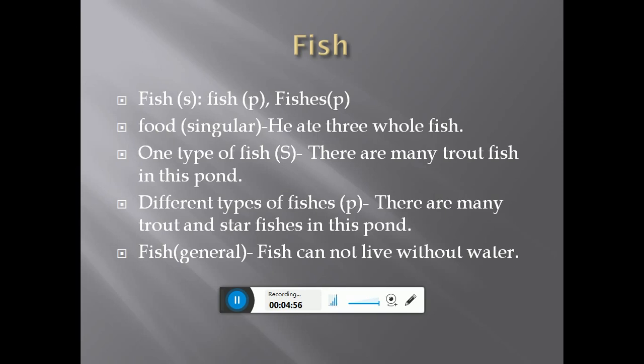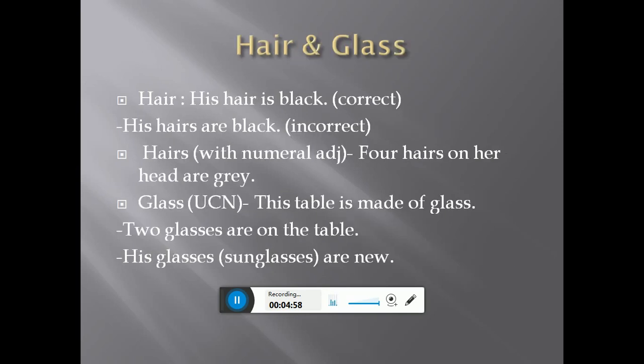Next, we are going to talk about the words hair and glass. There are so many conceptions, maybe misconceptions, about the words hair and glass. Can we use hairs or can we use glasses? There are so many confusions. So here the word hair is considered an uncountable noun and it takes a singular verb with it.